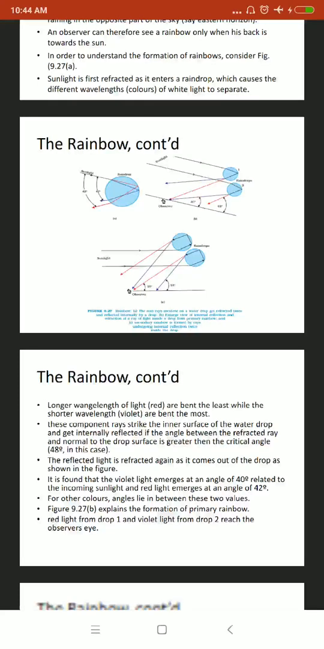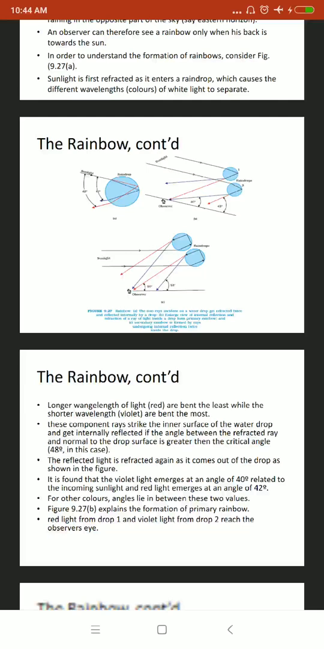Based on that, a refracted angle will be generated. This component strikes the inner surface of the water drop after refraction, and it undergoes internal reflection. The angle between the refracted ray and the normal to the drop surface is now greater than the critical angle, so internal reflection is possible. That reflected light is refracted again and comes out from the drop as shown in the figure.